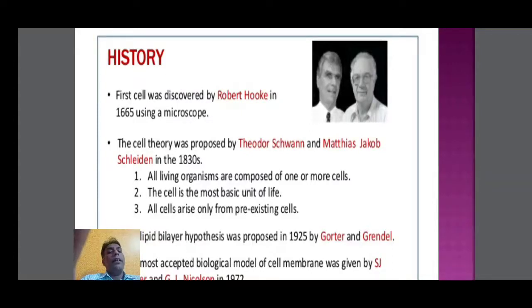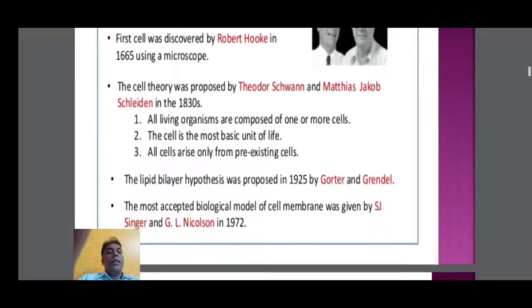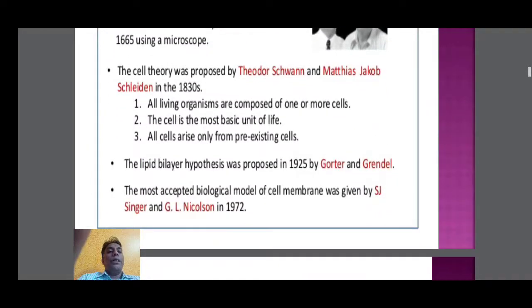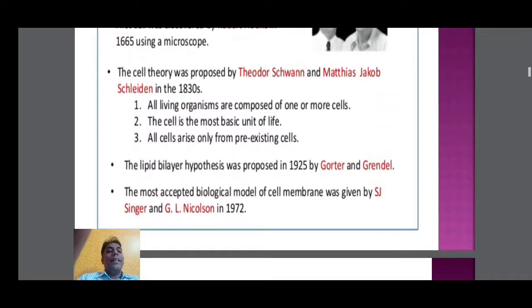All cells arise from pre-existing cells. One cell divides into two new daughter cells. That's why all cells arise from pre-existing cells. The lipid bilayer hypothesis was proposed in 1925 by Gorter and Grendel. They proposed that the outermost part of the protoplasm is composed of a lipid bilayer, which is nothing but the plasma membrane.